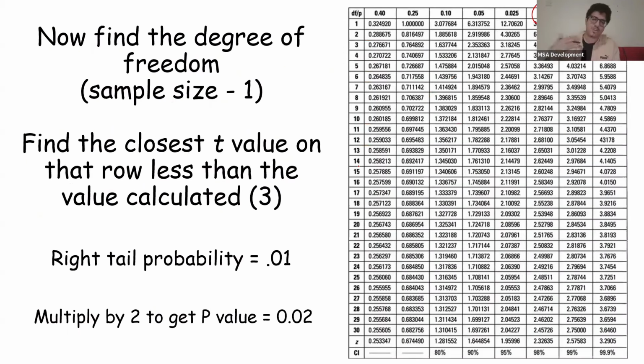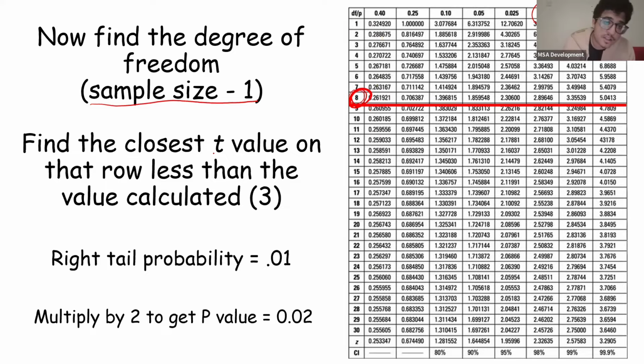Now we run into this huge table. Obviously, both the z-value table and this table will be given to you on the exam, but for now, let's teach you how to use this. First, we have to find the degrees of freedom. The degrees of freedom is the sample size minus 1. All of the degrees of freedom are written over here. Our sample size was 9, so the degrees of freedom is 8. Right here. And we basically follow this line, we go along the line as such.